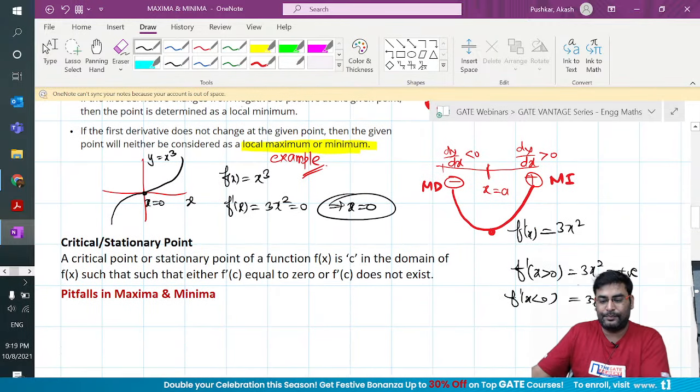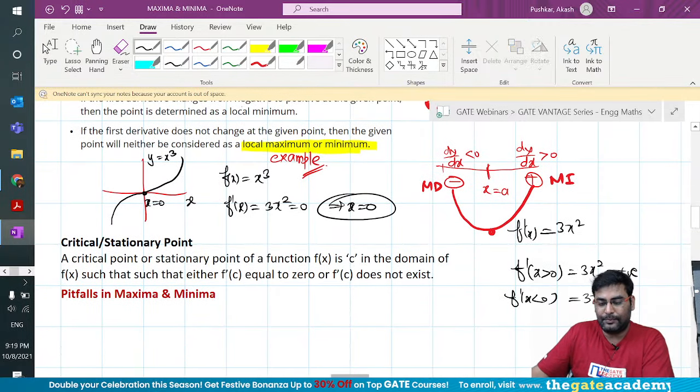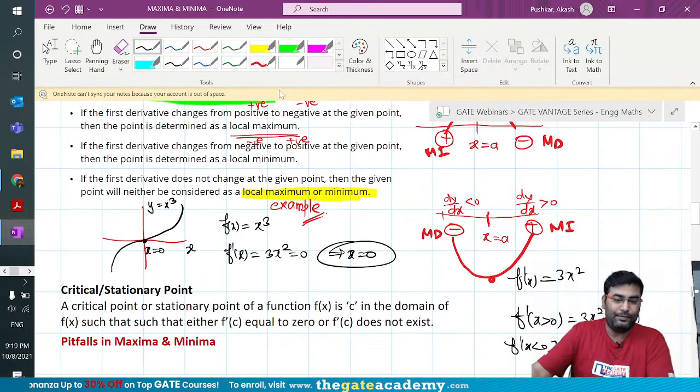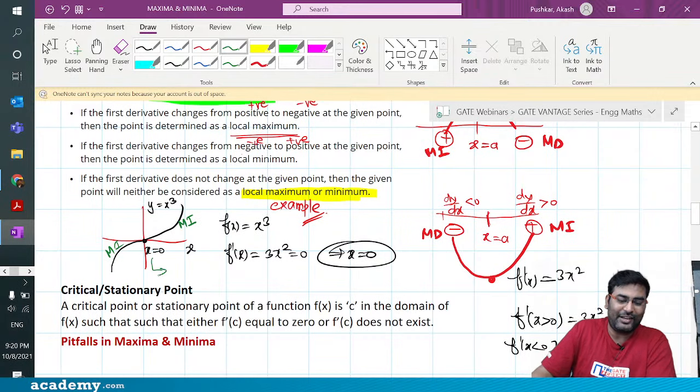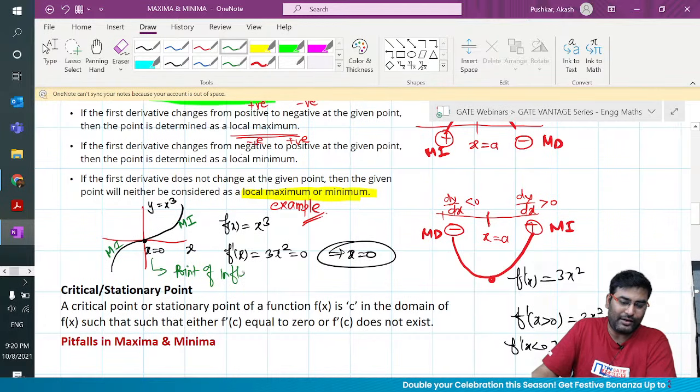So all the time, this function is MI and MI. That's why this is a very famous point. It is not a maxima or minima point. It is a point of inflection.